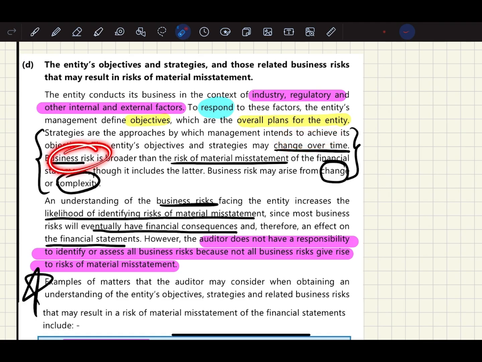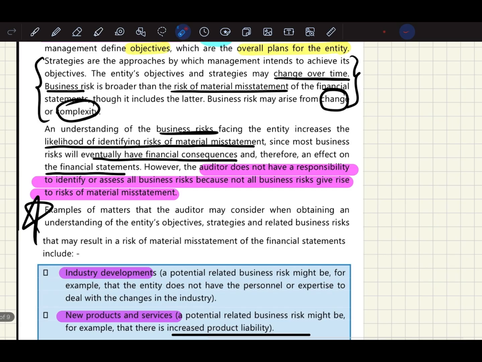So business risk is broader than risk of material misstatement. So risk of material misstatement is very small compared to business risk. So business risk is broader than risk of material misstatement, and business risk also includes the risk of material misstatement. So basically business risk may arise from change or complexity. So understanding the business risk that the entity is facing increases the likelihood of identifying risk of material misstatement, since most business risks will eventually have financial consequences and therefore an effect on financial statements.